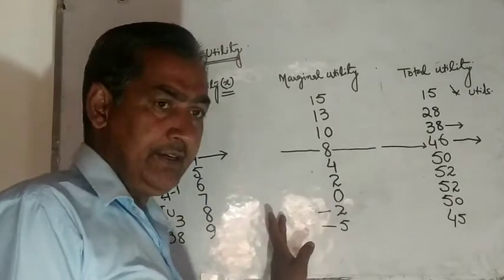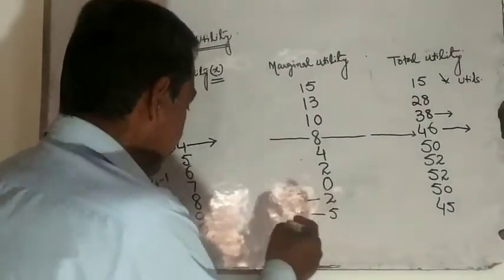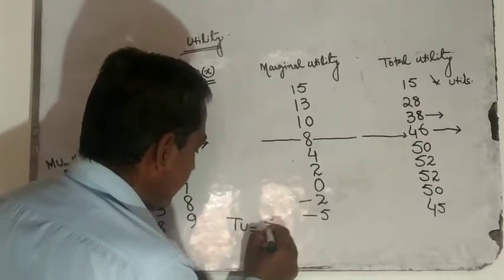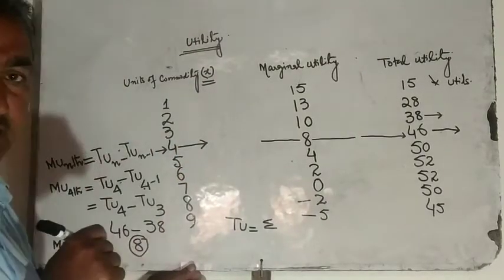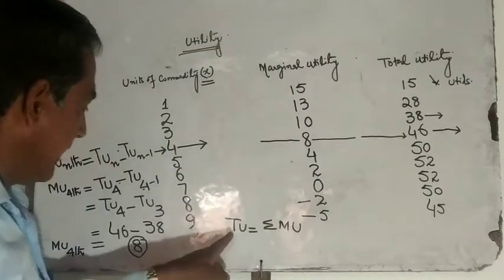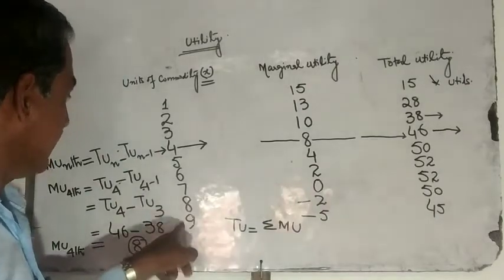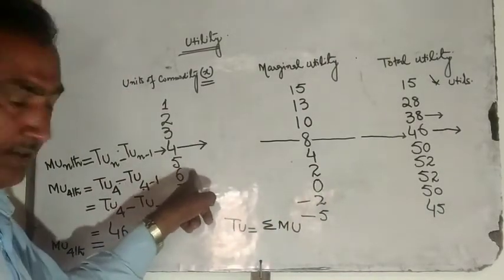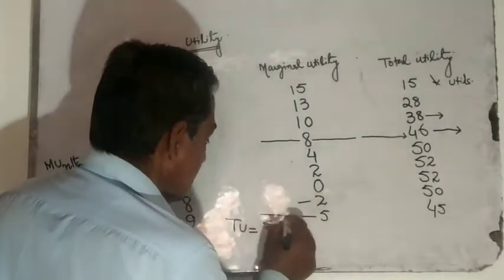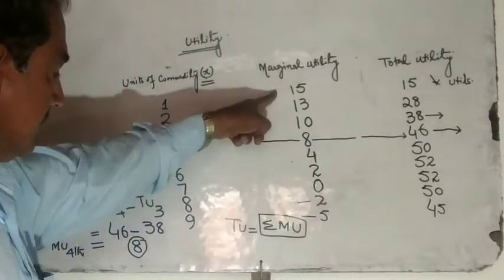Similarly, there is a formula to find out total utility. Total utility is the summation of marginal utility. If we are asked to find out any unit, let me say 9th, 3rd, or 6th, we will accordingly find the summation of marginal utility.